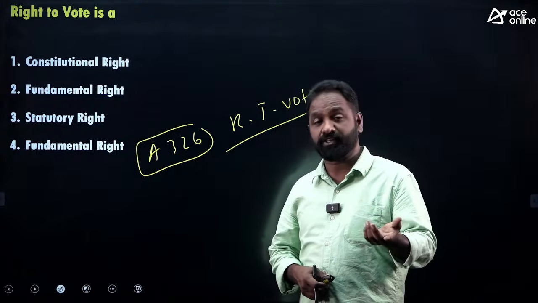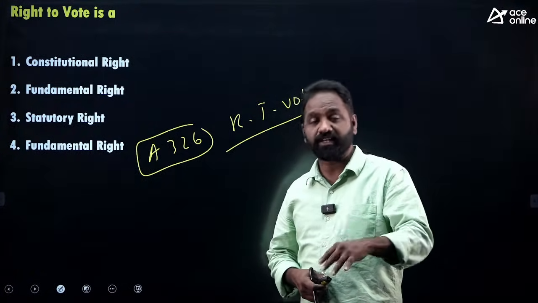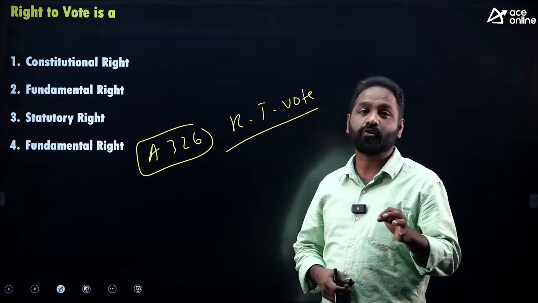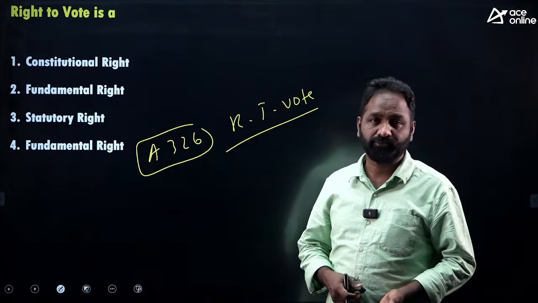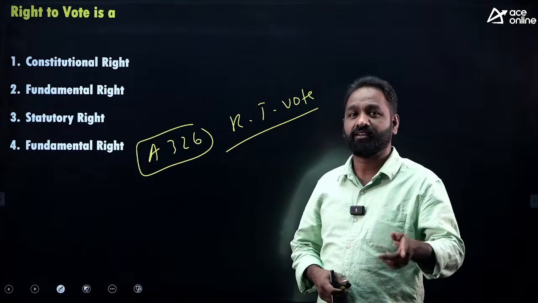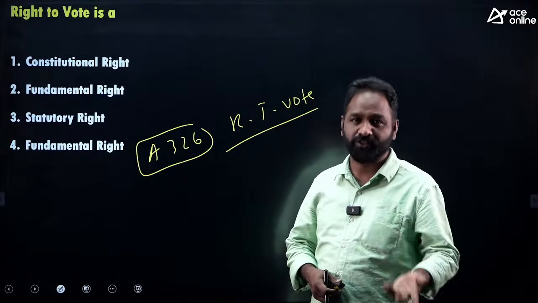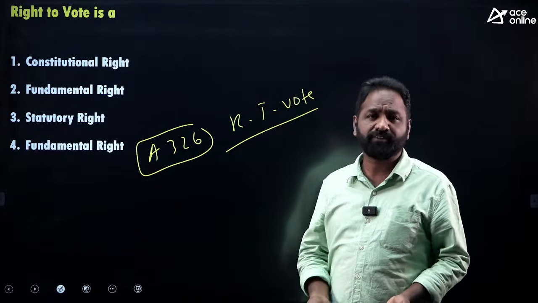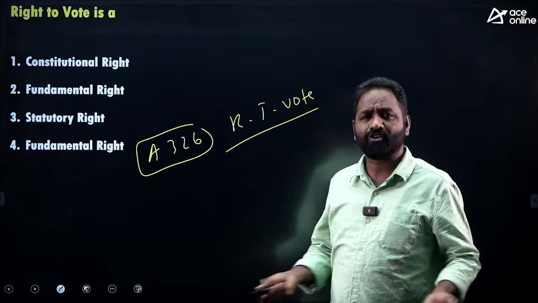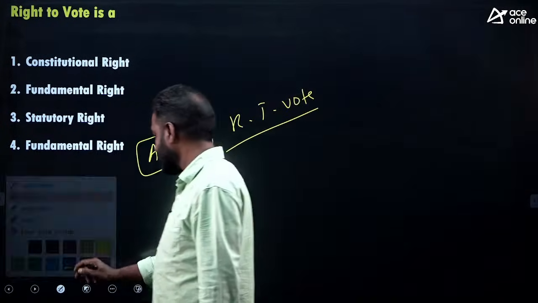Even in a 2015 case the Supreme Court said so. Earlier it said statutory because the Representation of the People Act also mentions it. Even Article 326 talks about 18 years of age for vote, so it is a constitutional right.